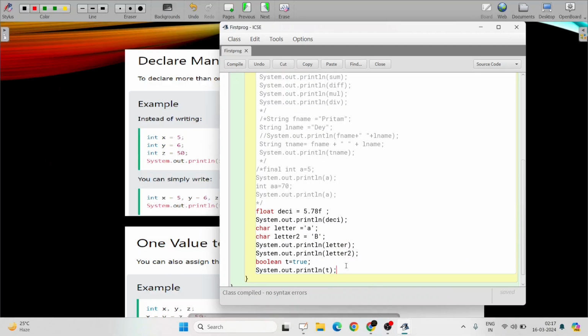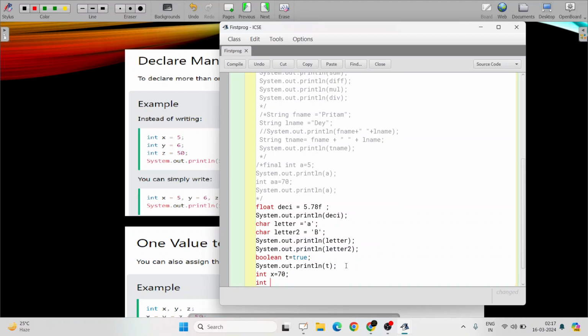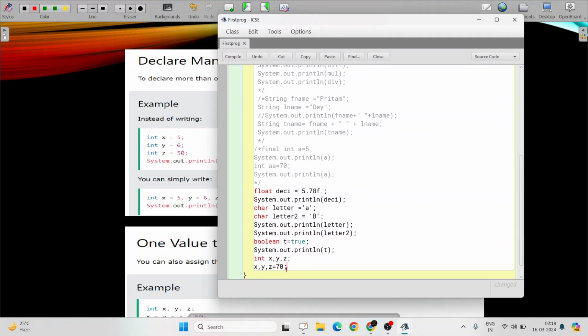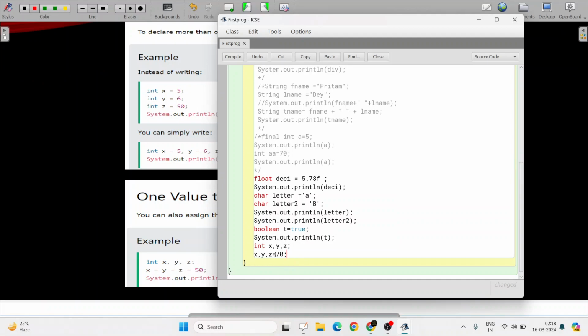How? Suppose I am writing int x equal to 70. Then again I am writing int y equal to 70. Then again I am writing int z equal to 70. I will waste so much time. Instead, what will you do? Let's declare the variables int x comma y comma z, and x equal to y equal to z equal to 70. Done. It would mean the same: int x equal to 70, int y equal to 70. Instead of that, just use this.